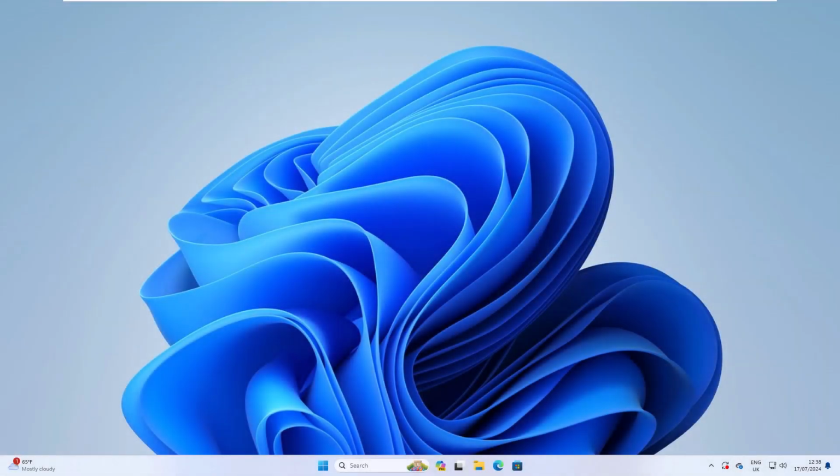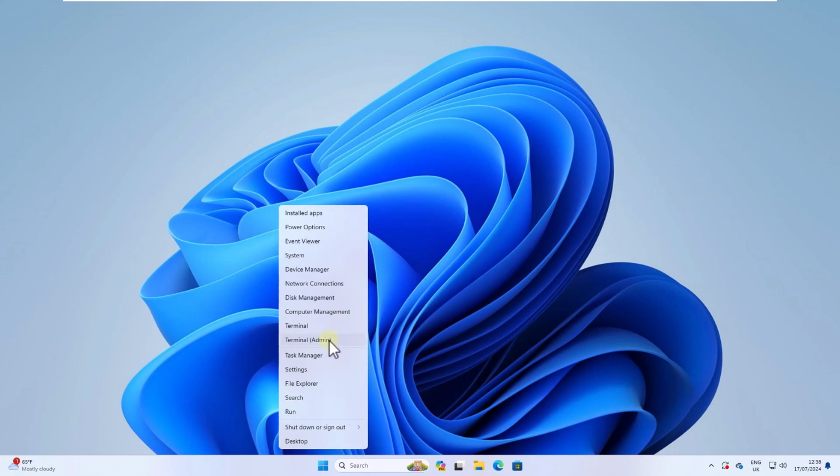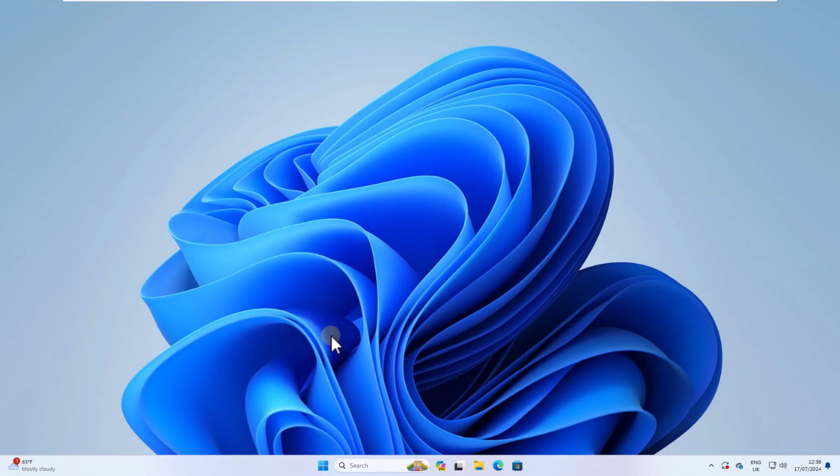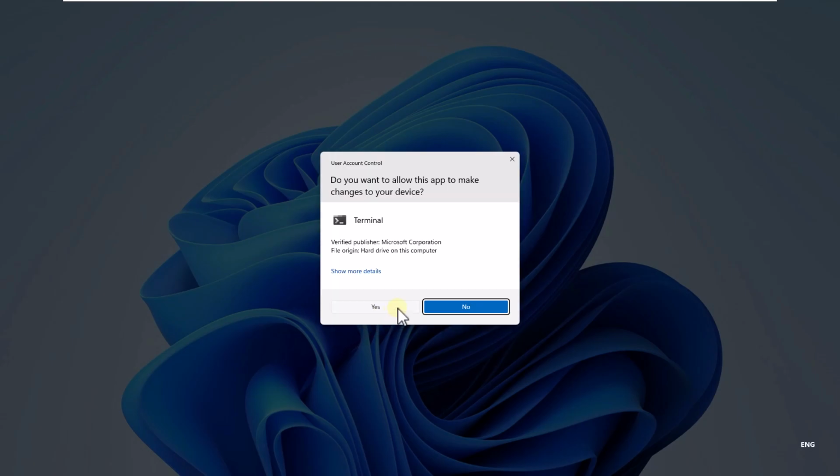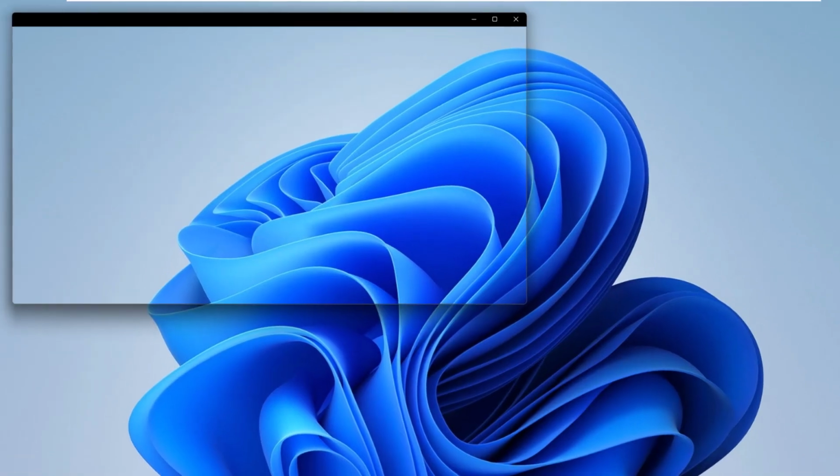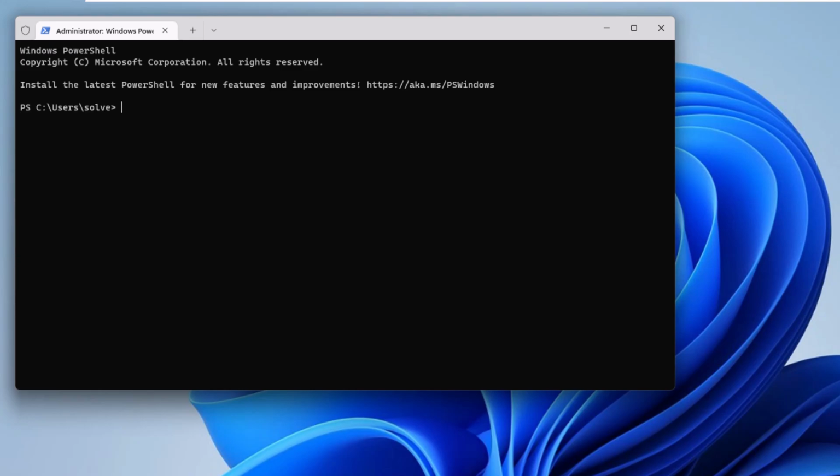Today in Solvetic, we will see how to fix blue screen hypervisor error. To start, right-click on the Start menu and then click on Terminal Admin. Select Yes to access. There, you are going to execute the command Bcdedit /set hypervisorlaunchtype auto.